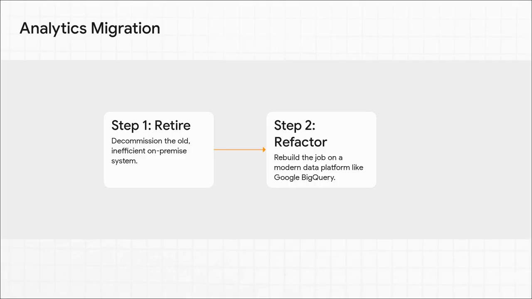First, we're going to retire the old inefficient system. Don't move it, don't even think about it, just get rid of it. Then we refactor the analytics logic to run on a platform that was built for this stuff, like Google's BigQuery. And the result? You go from waiting hours for a report to getting real-time insights in seconds. That's not just an improvement, it's a complete transformation of what your business can do.